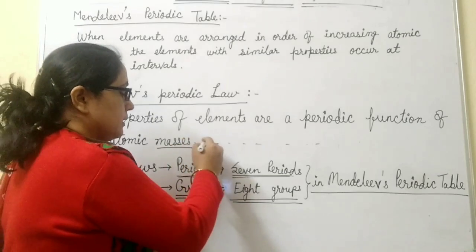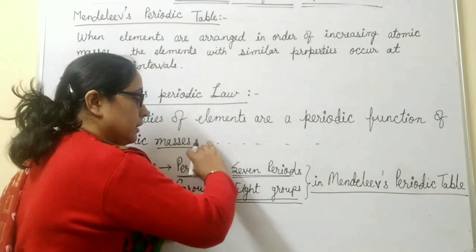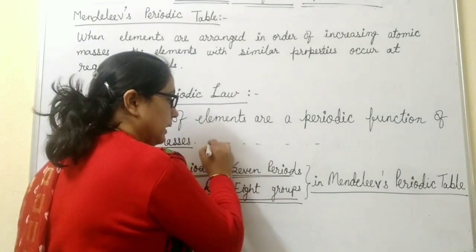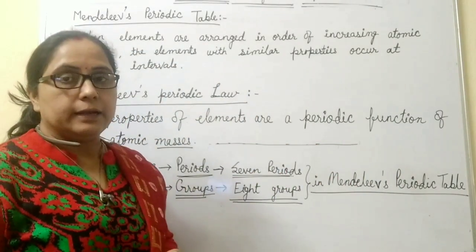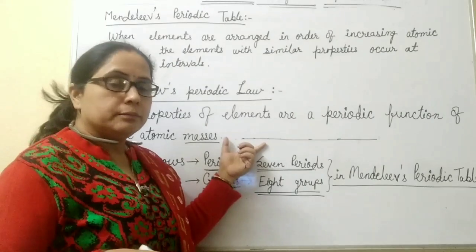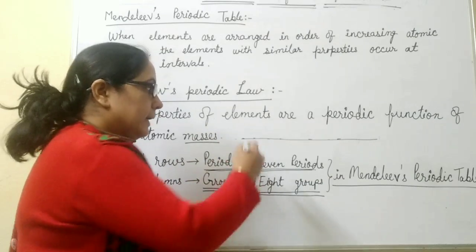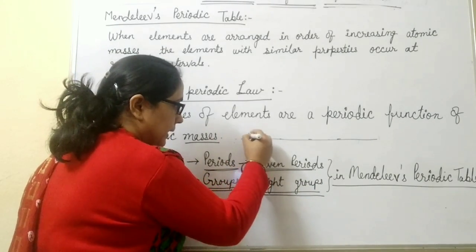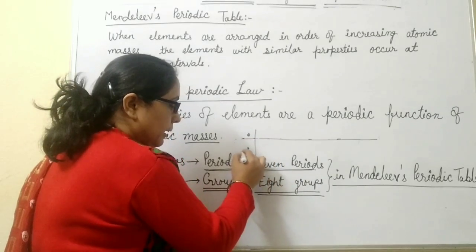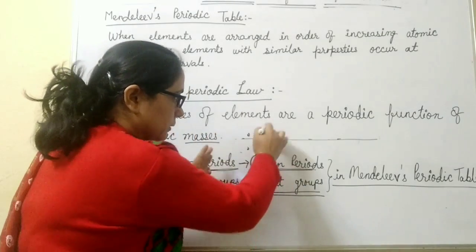When he arranged the elements in increasing order of their atomic masses in a horizontal row, he found that elements with similar properties were kept directly under one another in a vertical column.